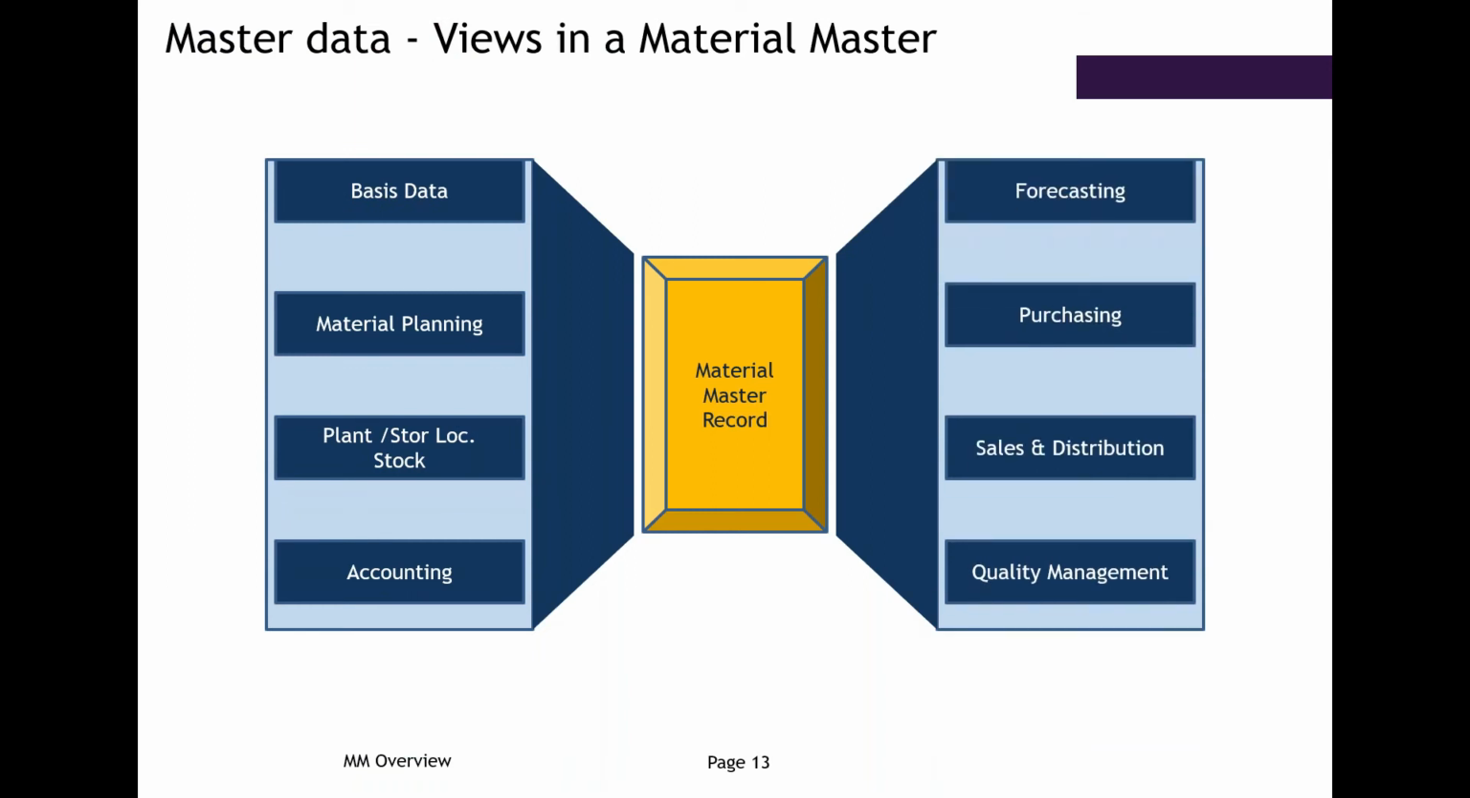So under master data, material master, we'll have different screens for entering the data. Basic data generally will consist of the material description and its dimension, like whether it's a meter or a liter or an each, and what is the weight. All this will be stored in basic data. Then we have material planning, where we define whether this material is relevant for MRP. Then we have plant and storage location stock, which defines under which storage location this material will be stored.